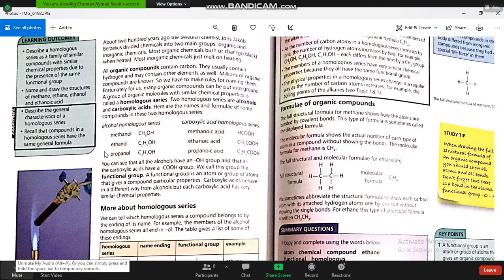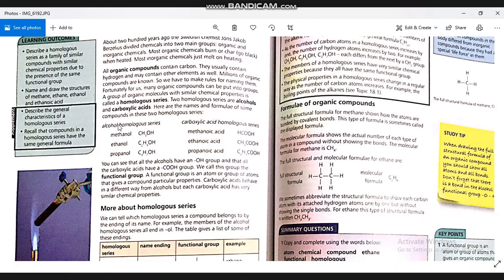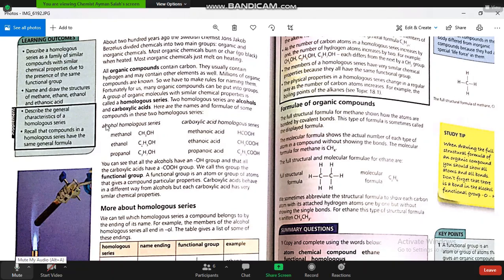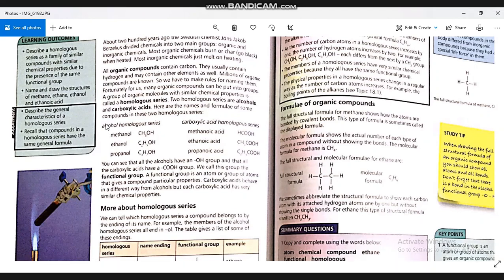For example, if we have alcohols, yes, Muhammad. No, Muhammad. Alkanes have the same chemical properties.